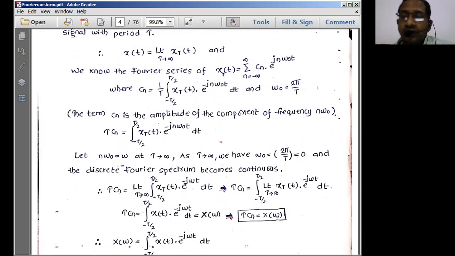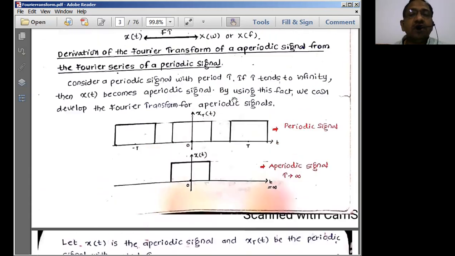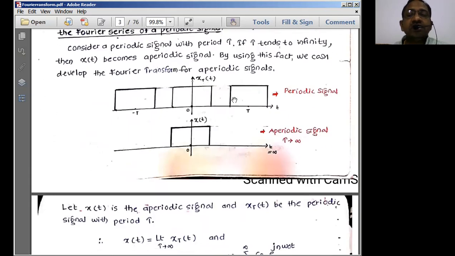And that infinite time period signal is simply constrained to a finite time period signal. If you observe this signal, the infinite time period signal is simply shrunk or compressed to a finite time signal.